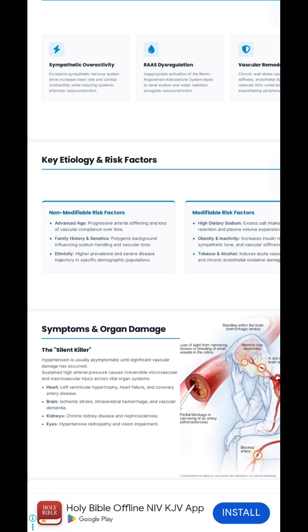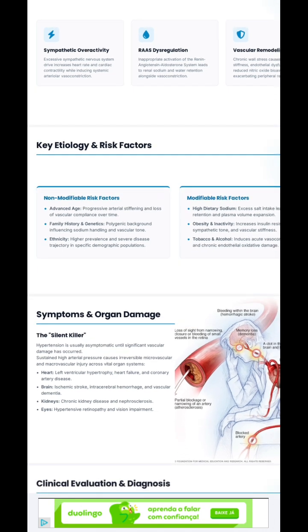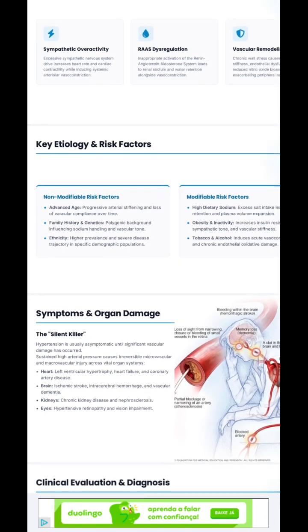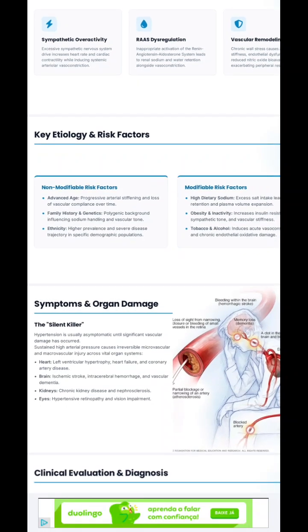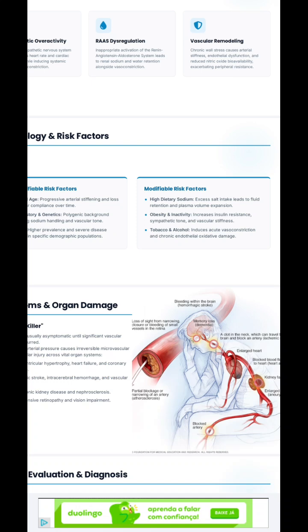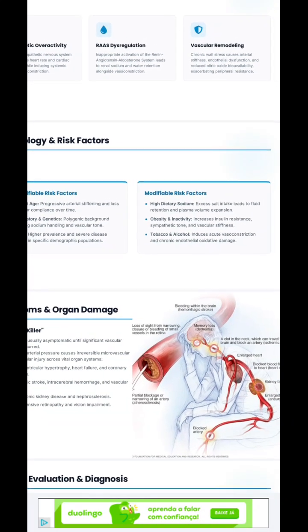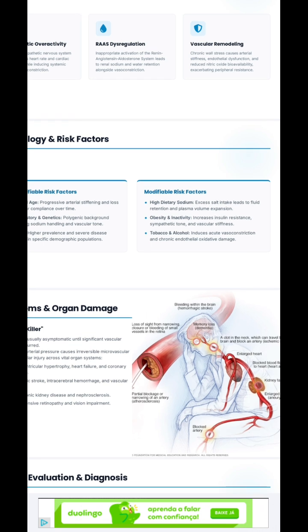The second non-modifiable risk factor is family history and genetics. Polygenetic background influences sodium handling and vascular tone. The third non-modifiable risk factor is ethnicity. There is higher prevalence and severe disease trajectory in specific demographic populations. The second category is modifiable risk factors. Among the modifiable risk factors, the first is high dietary sodium: excess salt intake leads to fluid retention and plasma volume expansion.